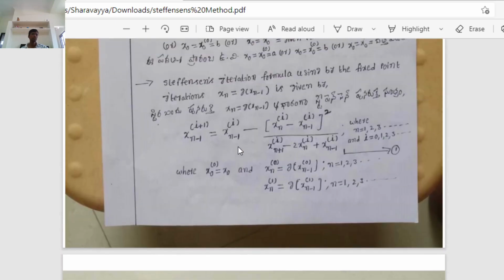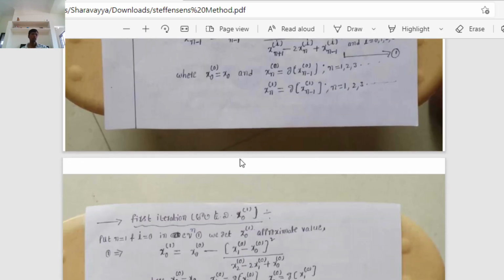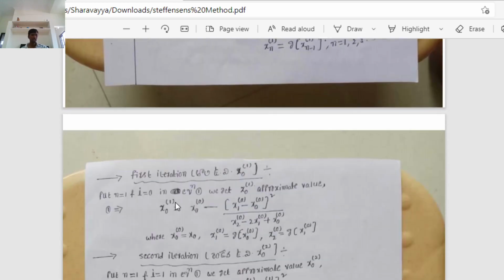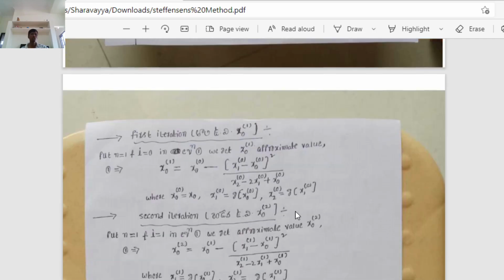That means in this Steffensen formula, with n equal to 1 and i equal to 0, the first approximate value comes. That becomes x naught to the power of 1 equal to x naught to the power of 0 minus x1 to the power of 0 minus x naught to the power of 0 whole square by x2 to the power of 0 minus 2x1 to the power of 0 plus x naught to the power of 0, where x naught to the power of 0 equal to x naught. Next, x1 to the power of 0 equal to g of x naught to the power of 0, x2 to the power of 0 equal to g of x1 to the power of 0. This is how we find them out.